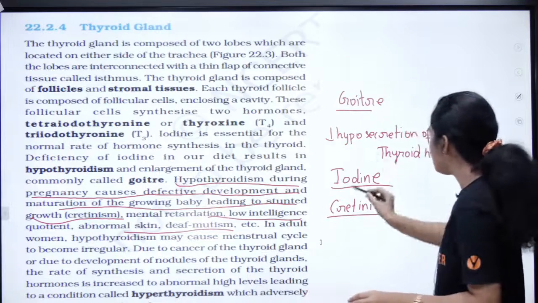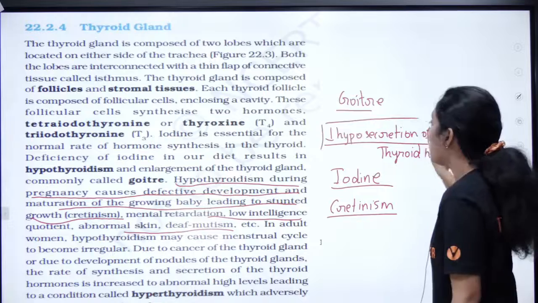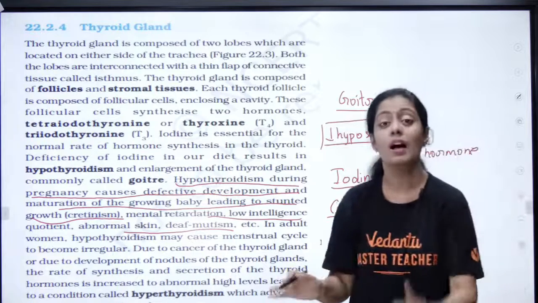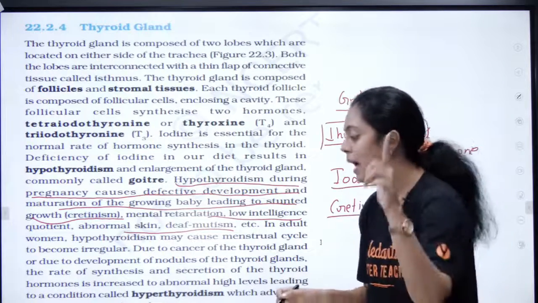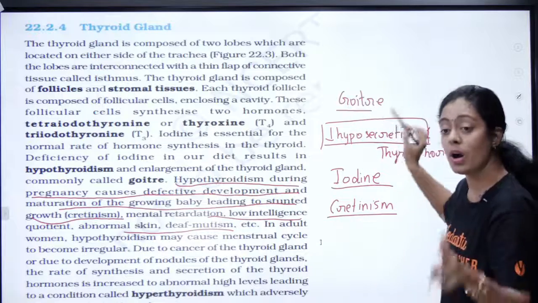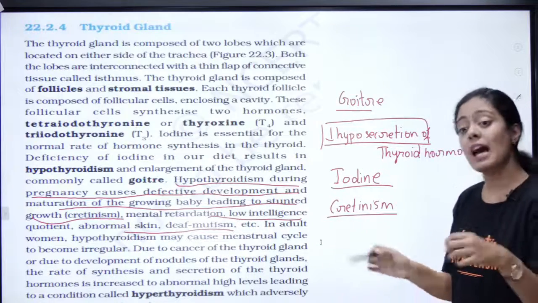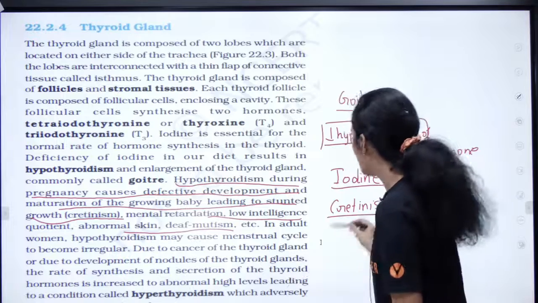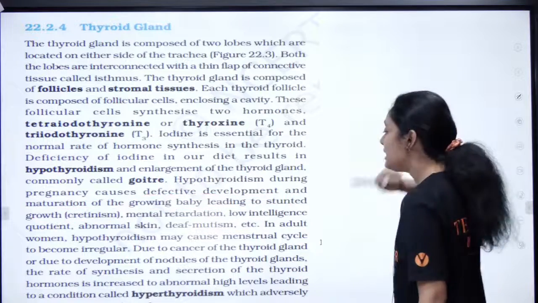So both of these are hyposecretion, or we can say hypothyroidism: goiter and cretinism. Am I clear? Goiter and cretinism are what? Hypothyroidism. Now we have hyperthyroidism. Okay, next, what have they given? In adult women.